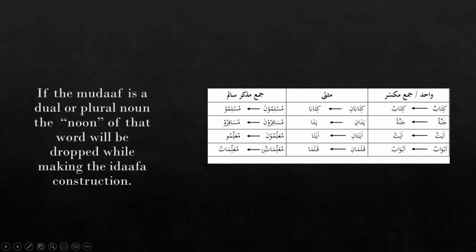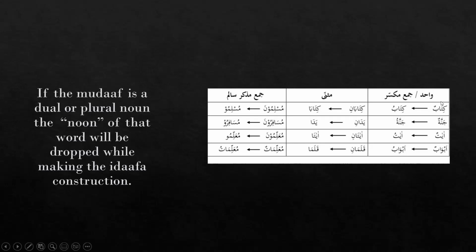So what we are going to do, we are going to drop the extra noon from here. We are only going to drop the tanween. We are not going to drop the whole ta here. So because the actual was muallimatun, it becomes muallimatu. See here, we drop the tanween here. So, what is the main rule here? We are going to drop the noon, the n sound here to make the mudaf.